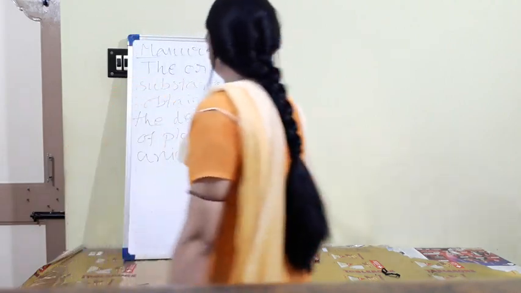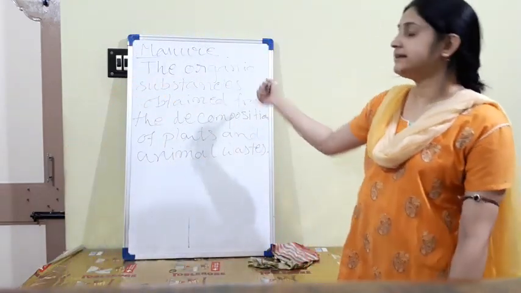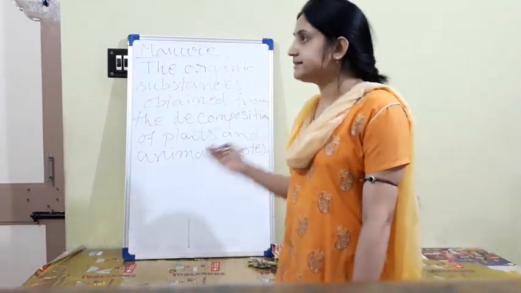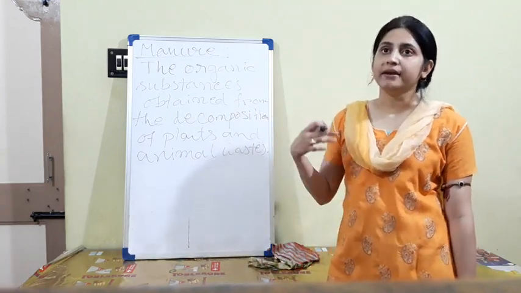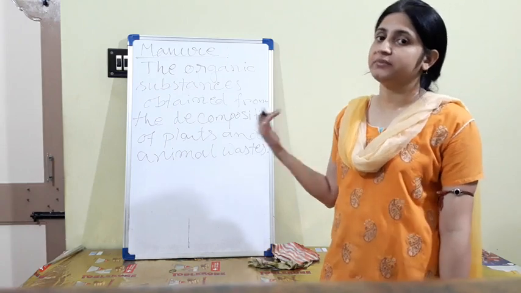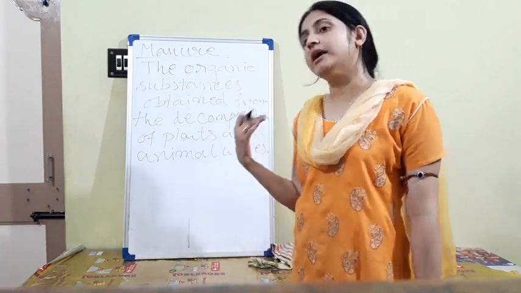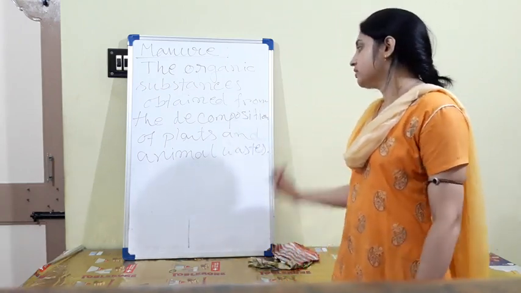Okay. So this is the manure. The organic substances, you can say the natural substances that you can obtain from animal and plant waste by the process of decomposition with the help of microorganisms. Okay, this is called manure.